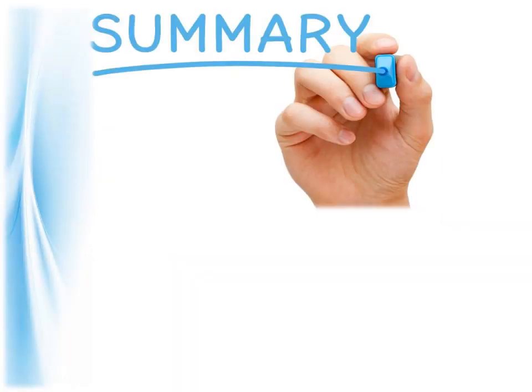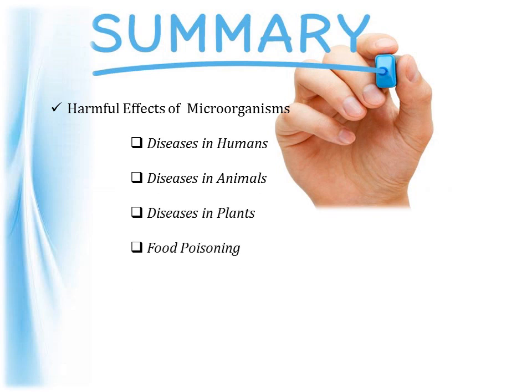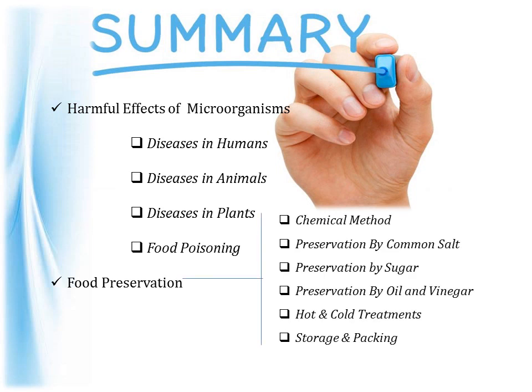So, we have come to an end of our video. Now, let's take a quick recap of what we have studied in part 2. We studied first the harmful effects of microorganisms, that is, the diseases caused by microorganisms in humans, the diseases caused by microorganisms in animals as well as plants, and the process of food poisoning. Then we studied how the food can be preserved, and we studied a set of methods like chemical method, preservation by common salt, preservation by sugar, preservation of food by oil and vinegar, hot and cold treatments, storage and packing. And last, we studied about nitrogen fixation and the nitrogen cycle.